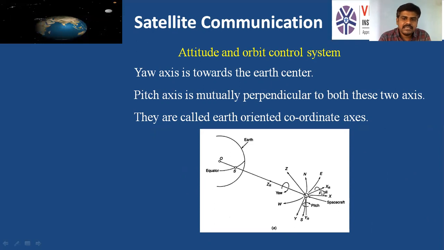If the momentum wheel is rotating in the x direction, we call it roll. If it is in the y direction, we call it pitch. If it is in the z direction, it's called yaw.